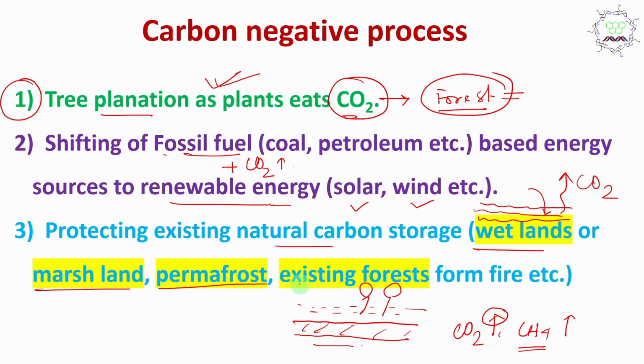So it is true that we need to plant more trees. More than that, we need to preserve these existing carbon sinks such that the carbon shouldn't come out. And we should save the forest from forest fire. Nowadays it's a big problem worldwide, lots of forest fires are happening, so we need to focus on that. Okay, so this is the overall discussion. Let's go back to the MCQ.